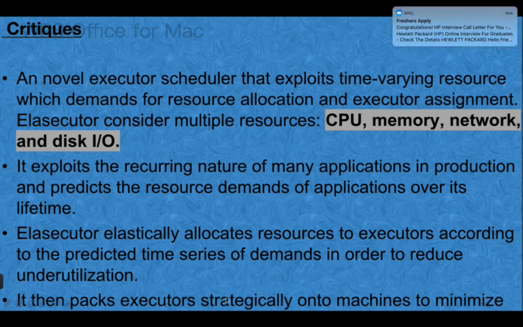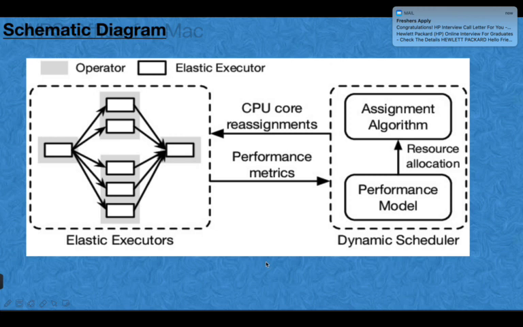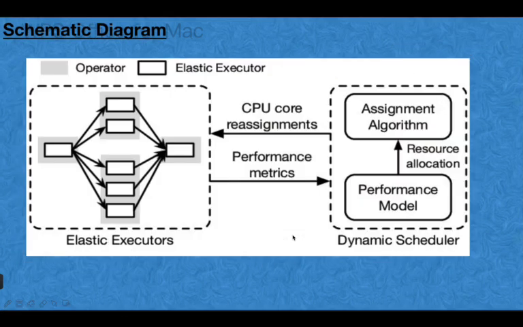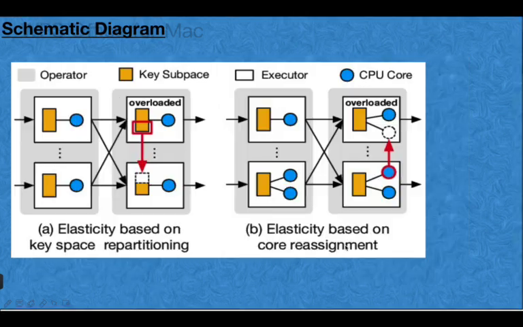This is what is shown here in the schematic representation. The schematic representation talks about the elastic executors as well as the dynamic scheduler. It means basically the performance of the elastic executor and the performance of the dynamic scheduler, which we have seen in the problem statement. And we can look at one more schematic representation, which shows elasticity based on key space repartitioning and elasticity based on core assignment.